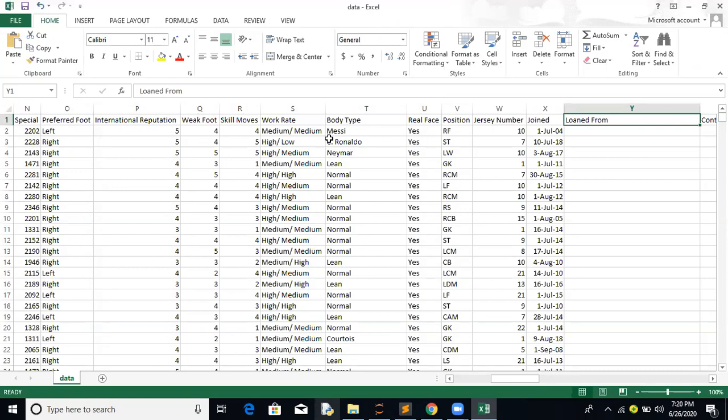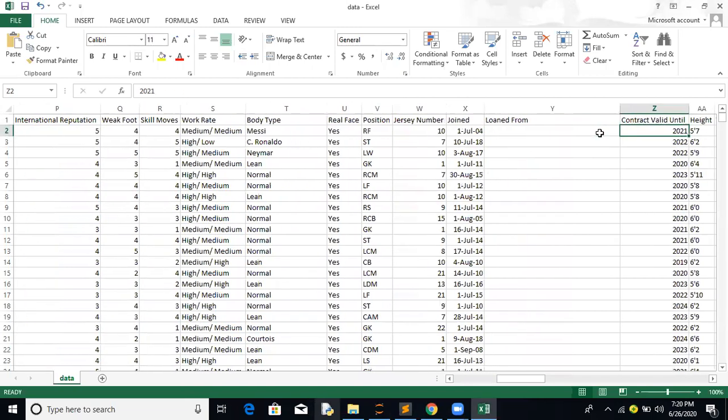Anyone remember any good player who has been loaned to another club? Anyone know an example? Yeah, Atharv, that's a good point. Coutinho plays for Barcelona and has been loaned to Bayern Munich. I think that's a good example. Even now, there is no buyer looking to buy Coutinho. Okay, thanks, Atharv.